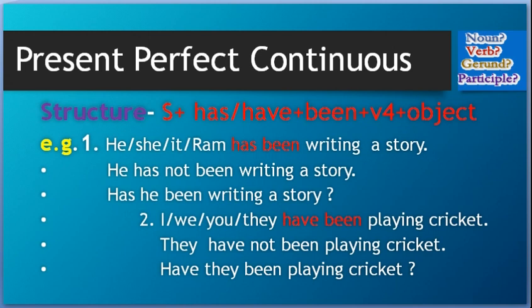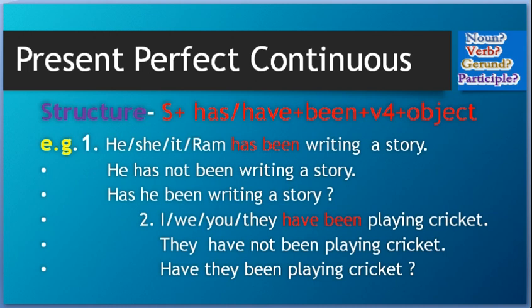Similarly, if we are using a plural subject like I, we, you, they, boys, girls, it will be have, and after have you will have to use been. So, they have been playing cricket. Have been playing cricket: the ing form of the verb play and have been. The negative of the sentence will be they have not been playing cricket.